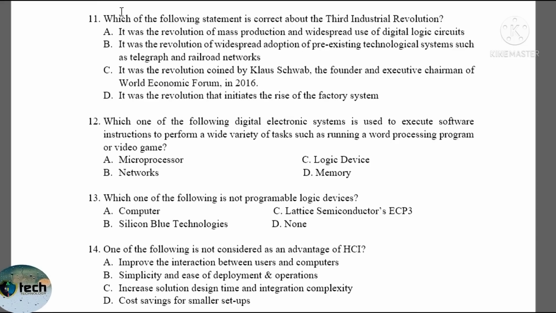Question number 11. Which one of the following statements is correct about the third industrial revolution? Choice A. It was the revolution of mass production and widespread adoption of digital logic circuits.